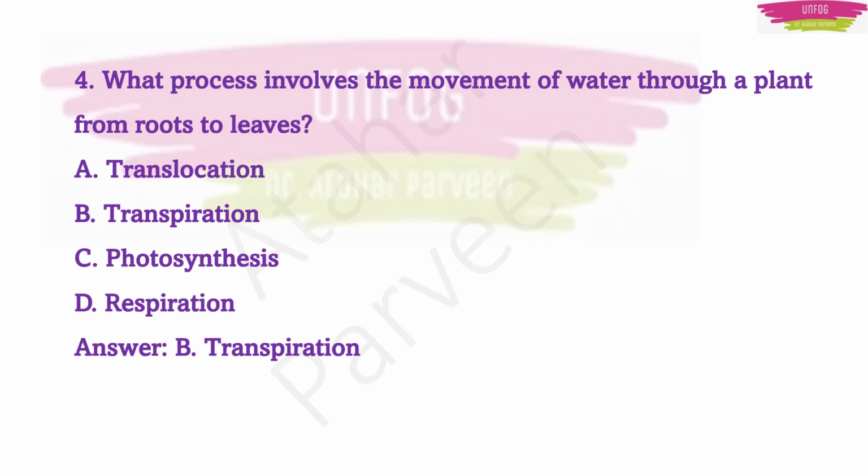Now you should look out for what is translocation and respiration when we talk about plants. Respiration will also give you a clue, because in humans also respiration means taking in and throwing out the air. So respiration will be easy for you. Now take an assignment to know what is actually translocation.